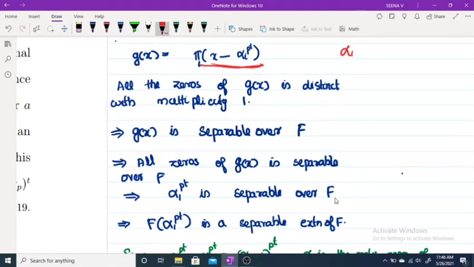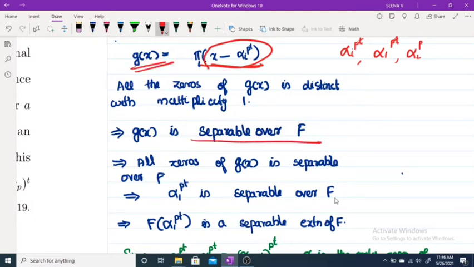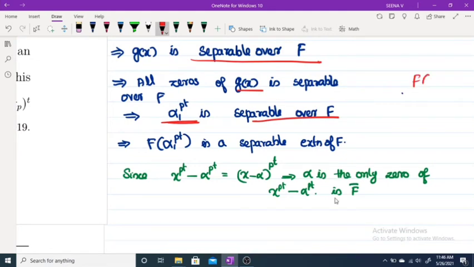What about the zeros of g(x)? Alpha_1 raised to p^t is one zero, alpha_2 raised to p^t is another zero, like this. Each zero has multiplicity 1, which means g(x) is separable over F. G(x) is separable over F means each zero of g(x) is separable over F. That means alpha_1 raised to p^t is separable over F. Alpha separable over F means F(alpha) is a separable extension. Therefore, F(alpha_1 raised to p^t) is a separable extension of F.